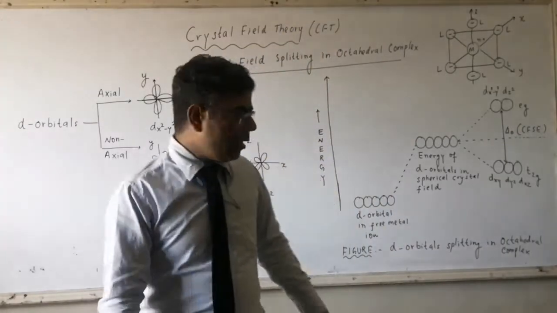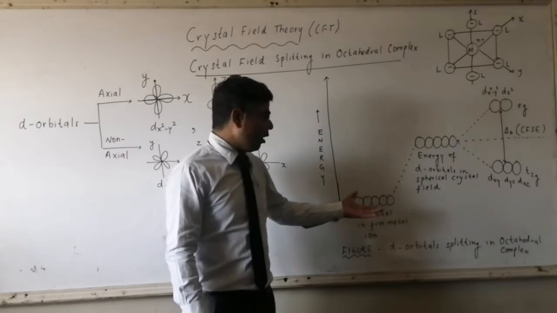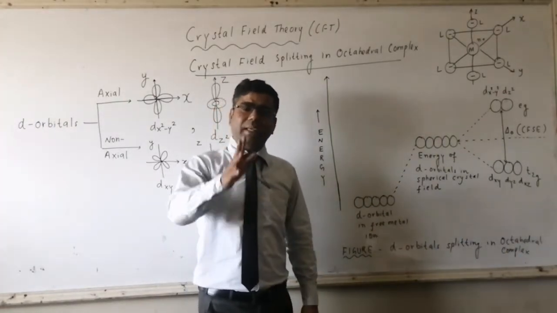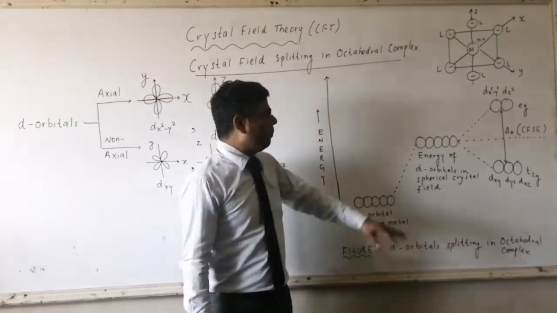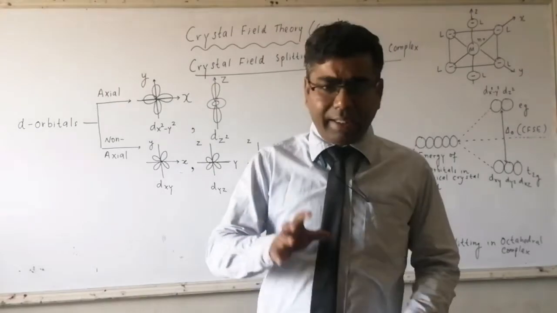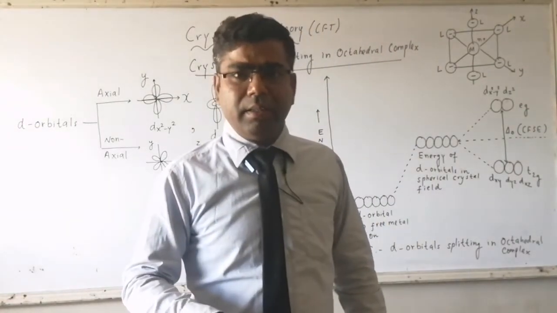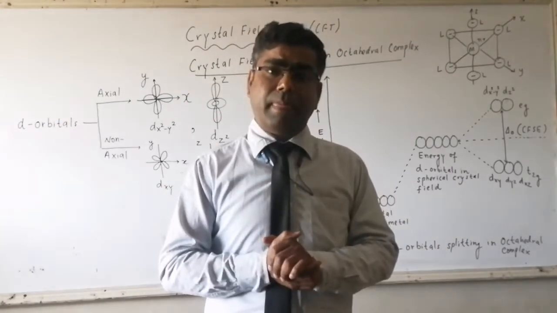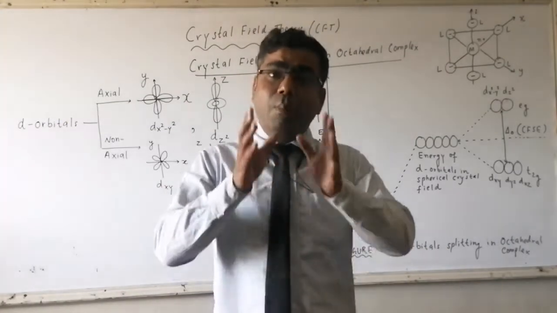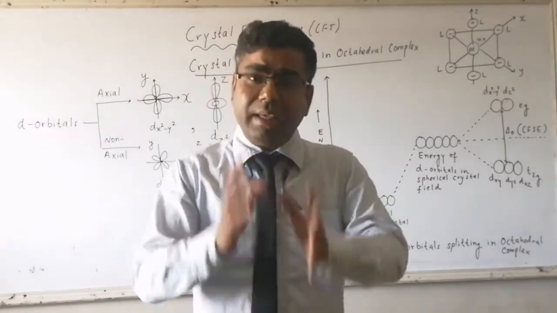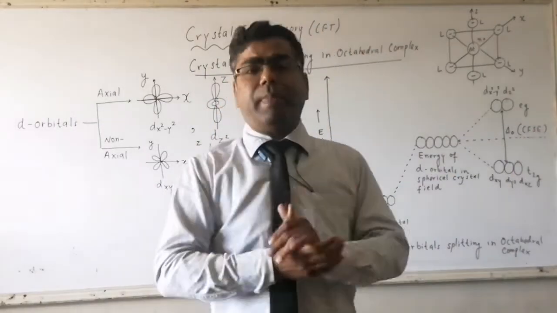So what have I done? I have uplifted the energies of the d orbitals in presence of ligand if its electric field is spherical or symmetrical, but this condition is hypothetical in nature. Ligands do not exert a symmetrical electric field in all directions. They will exert more repulsive interaction in the direction from where they are approaching the metal.